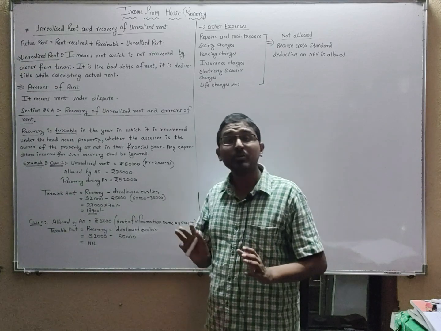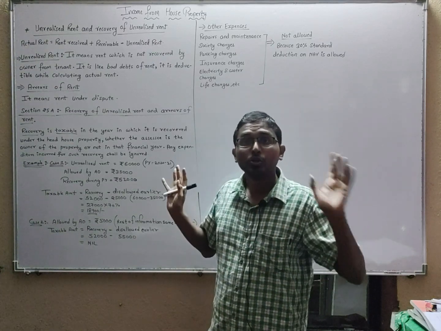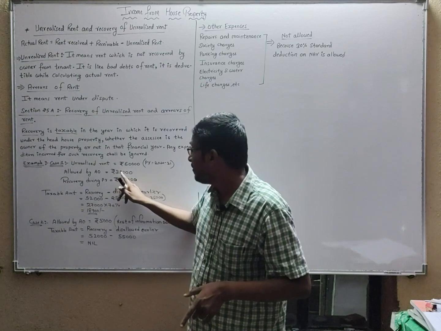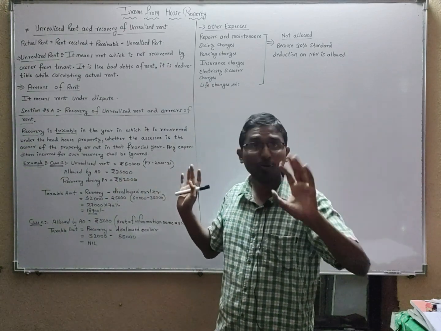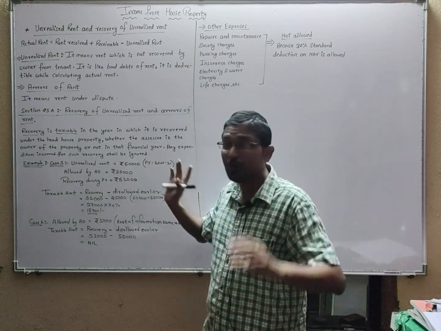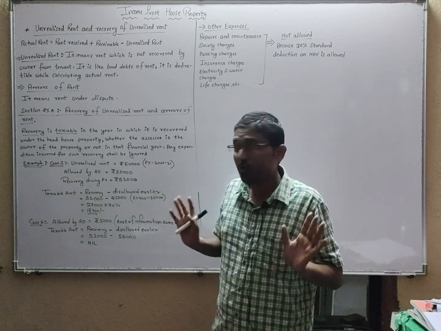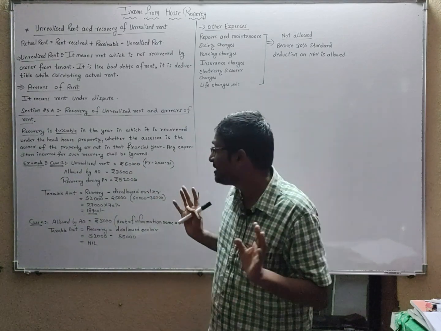But the income tax officer was not ready to agree. He told you no, I will allow you only 35,000 as unrealized rent. I don't agree that you did not receive 60,000 rent. From 60,000, I will allow you only 35,000 rupees as unrealized rent.